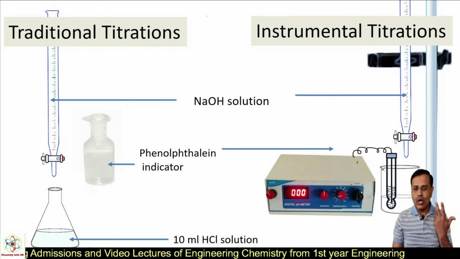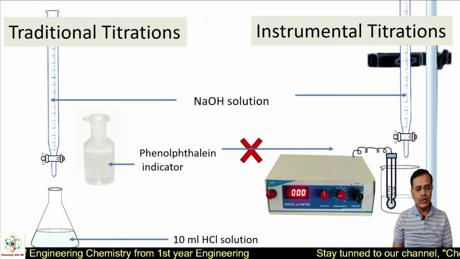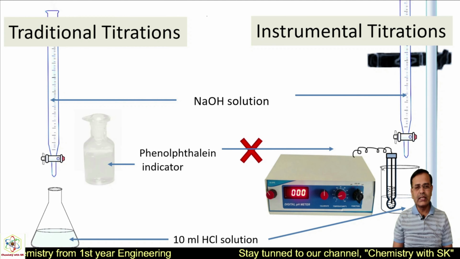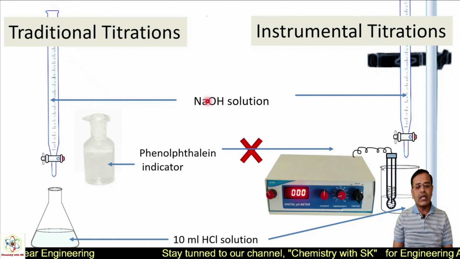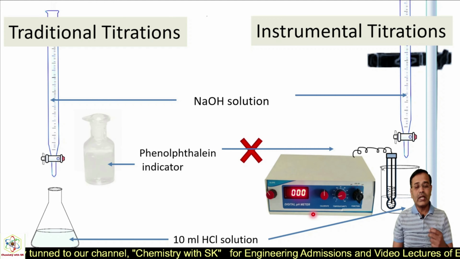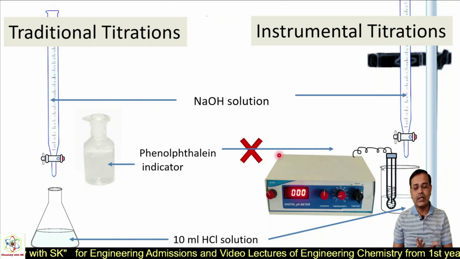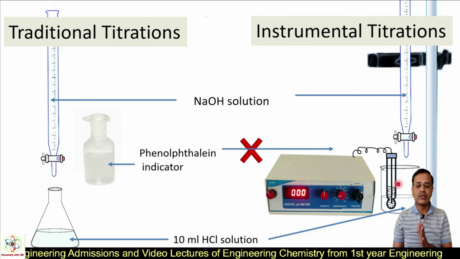Phenolphthalein is not used as indicator because there is no requirement of any indicator. So whatever solutions we have taken in the burette and conical flask are almost the same. What is the difference? Here we are not using an instrument, while in this case we are using some instrument and some electrode.